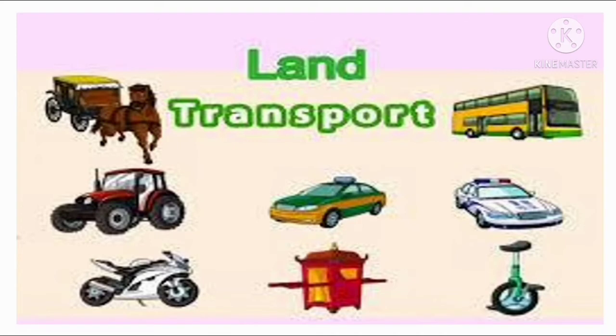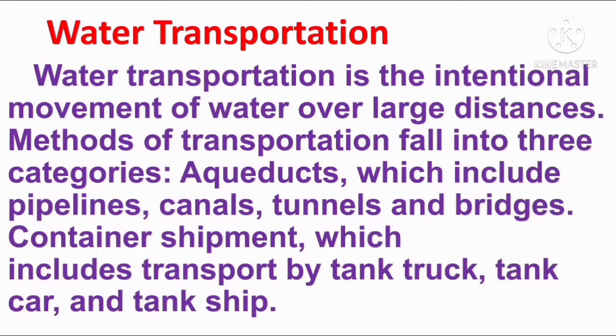Examples of land transport are bullock cart, cars, ambulance, cycles, tractor, buses and motors, etc. These travel on the land, so we call them land transport.